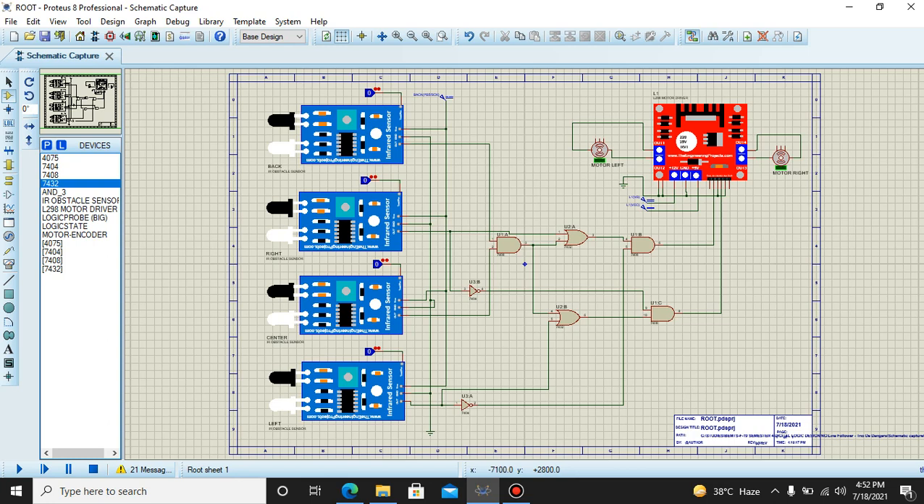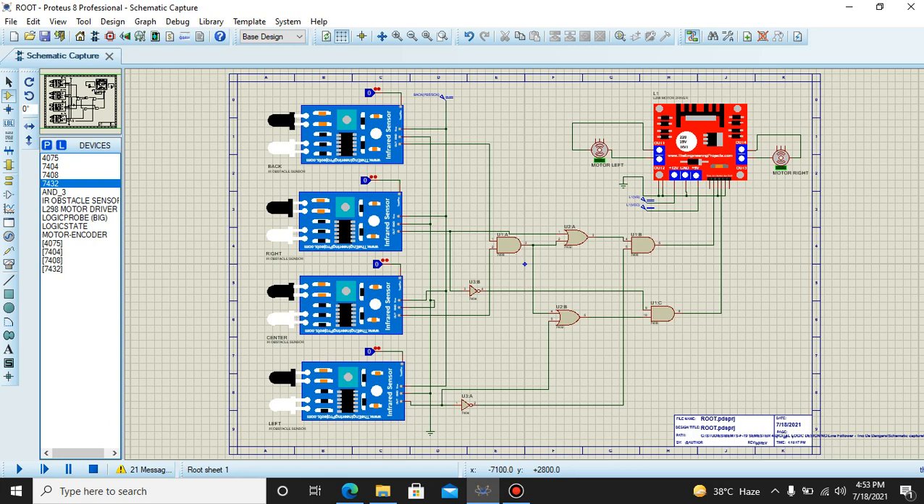First, a brief introduction to the gates. We know the NOT gate is just a complement: if we give 0, it gives us 1. For the AND gate, if any input is 0, we get 0 at the output; to get 1 at the output, both inputs must be 1. For the OR gate, if any input is high, we get a high output. So this is a brief introduction about the gates. Now moving towards the motor driver.